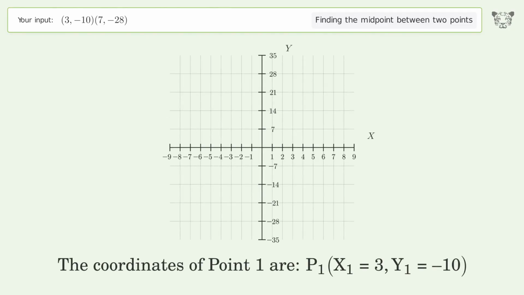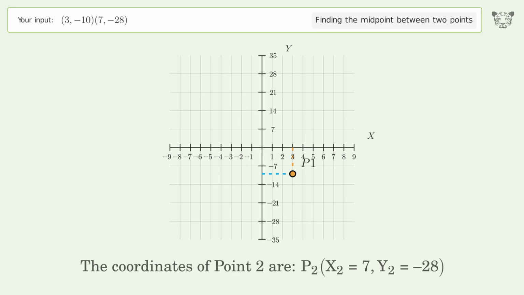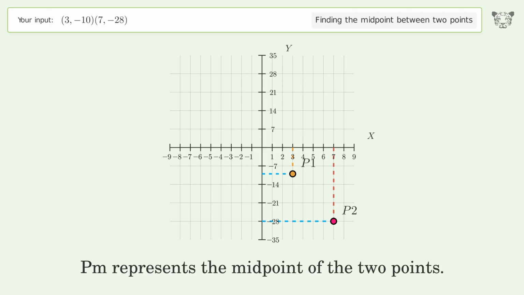The coordinates of point 1 are x1 equals 3, y1 equals -10. The coordinates of point 2 are x2 equals 7, y2 equals -28. PM represents the midpoint of the 2 points.